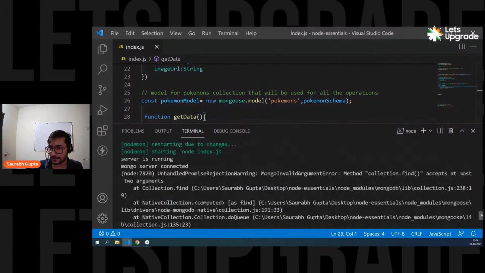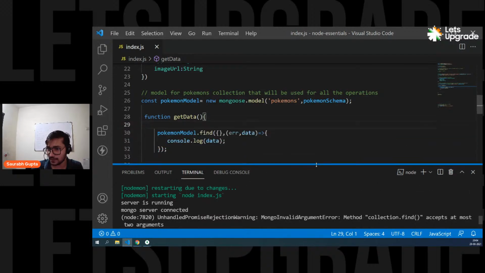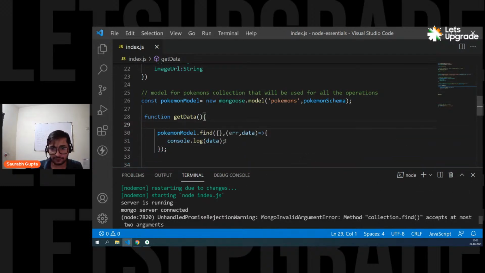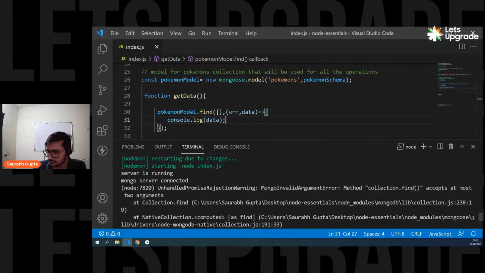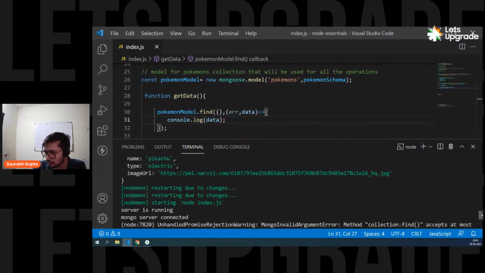Why is this thing not working? At most 2 arguments. So we have passed 2 arguments, right? We have passed 2 arguments. Do you guys have any idea about this? Can we add more than one data in a type? Yes, you can add more than one data in a property. Then you have to create an array. Find one only returns the first one. But why is find not working properly? In our case, find should work. Don't worry, we'll solve it. Don't worry about it.